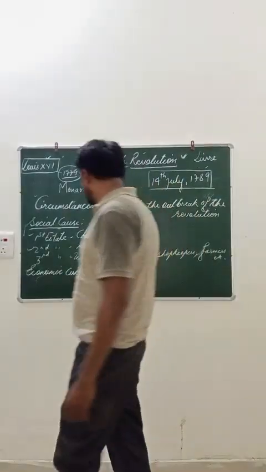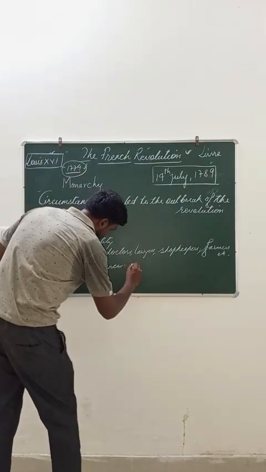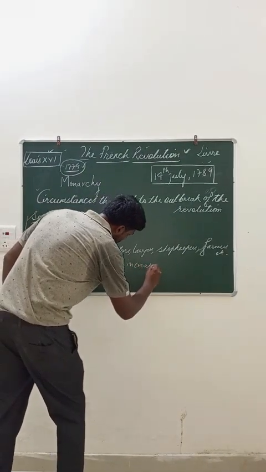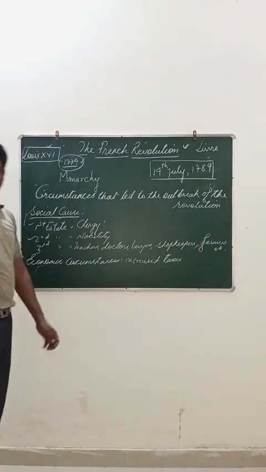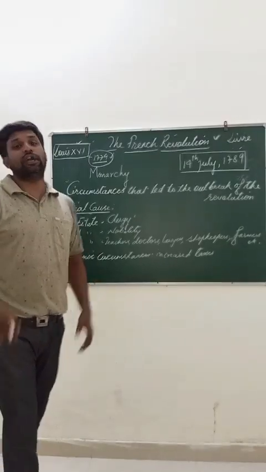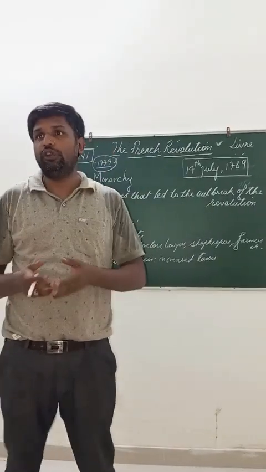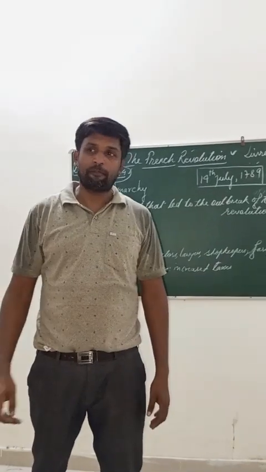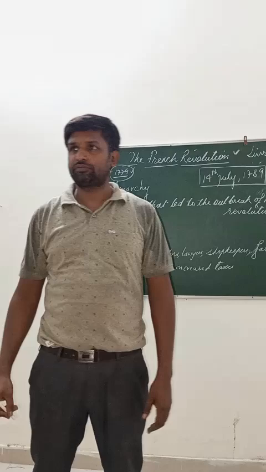So from the economic causes, we come to know that the king increased taxes to get rid of the loan, because the amount of loan had already reached about 10 billion.